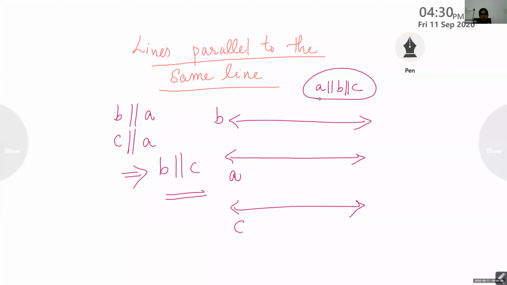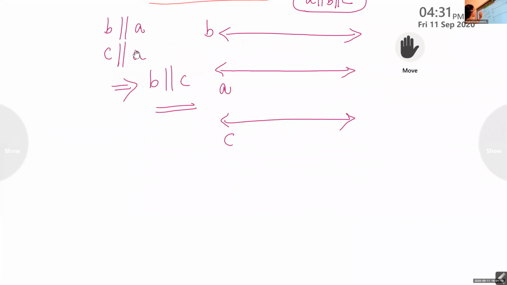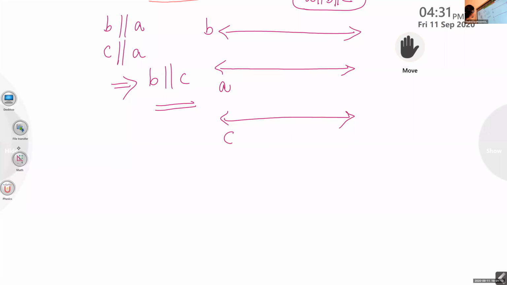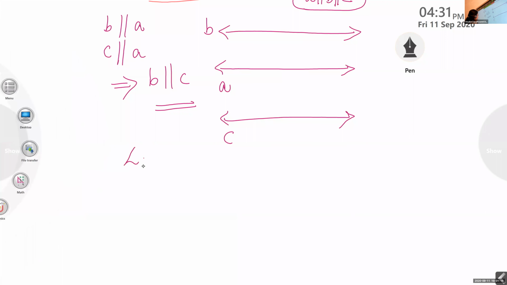And this theorem we can tell like this: lines which are parallel to the same line are parallel to each other. I will write the explanation.